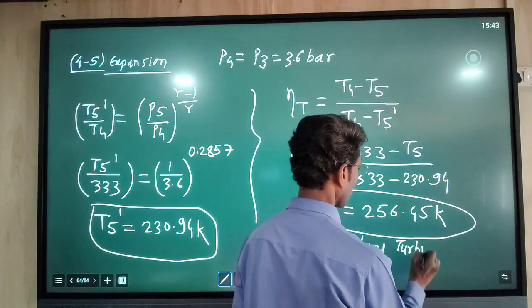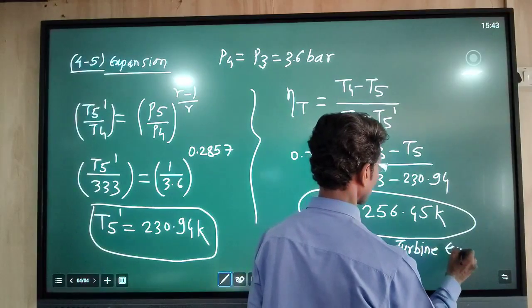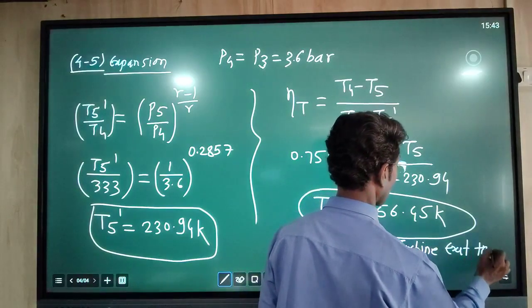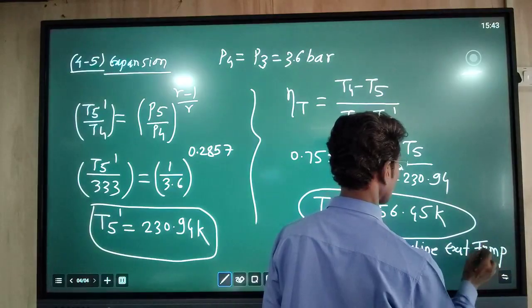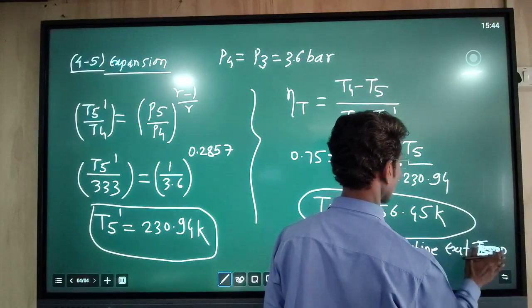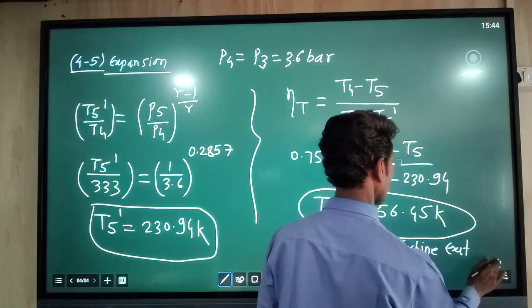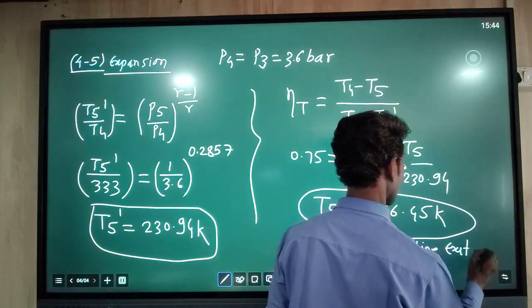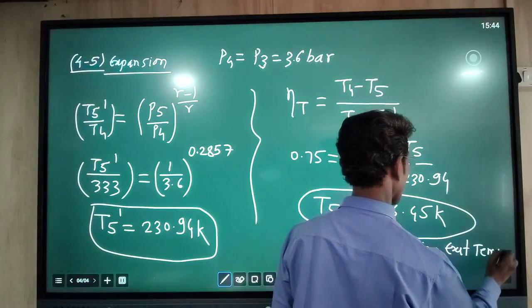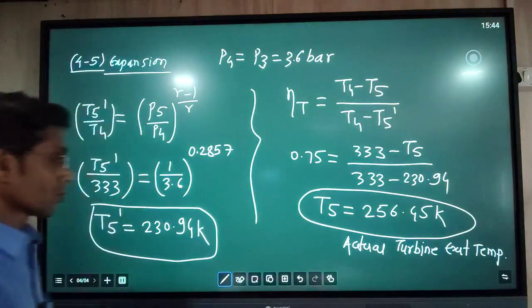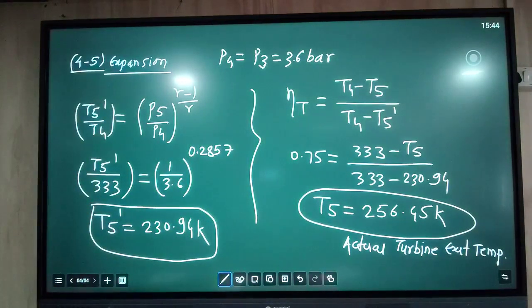turbine exit temperature. Actual turbine exit temperature. So in this way we obtain the temperature up to point 5.